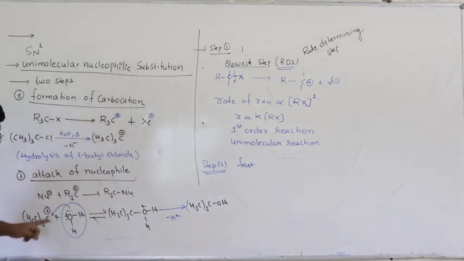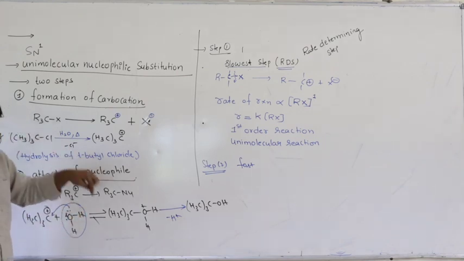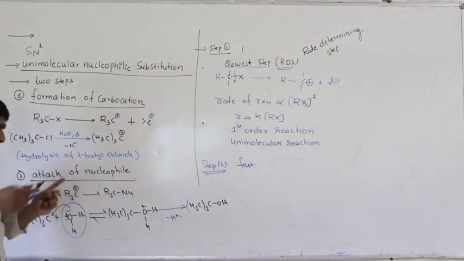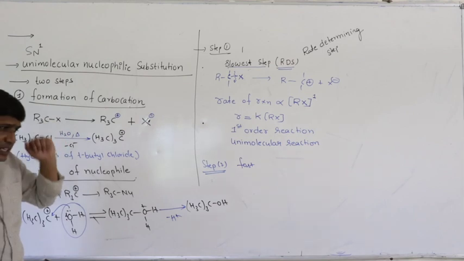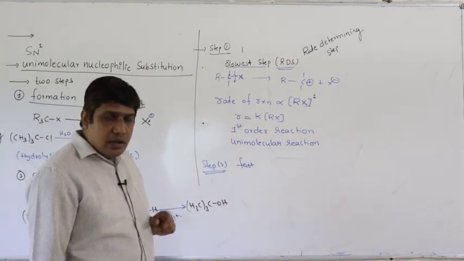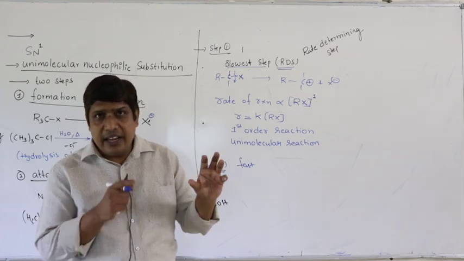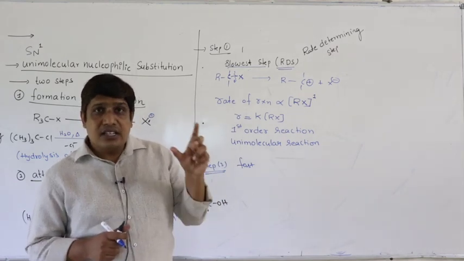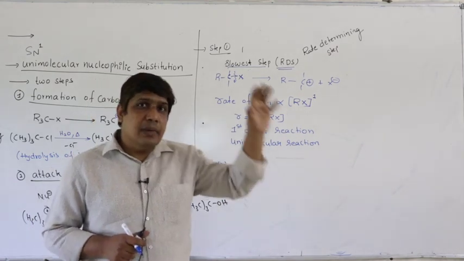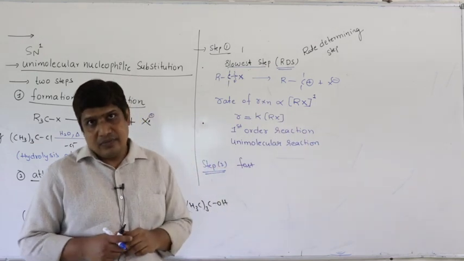Now one more thing, the nucleophile is also the solvent. The solvent itself is the nucleophile. In SN2 we have a nucleophile and a solvent, because in SN2 nucleophilicity plays an important role.